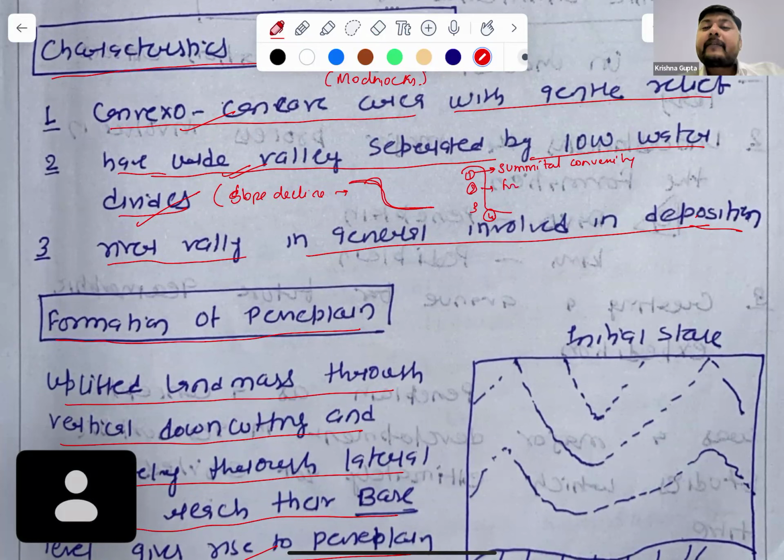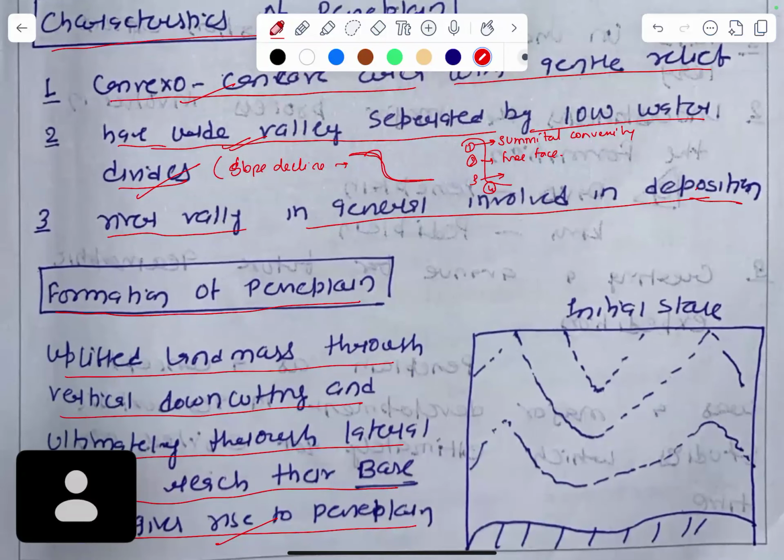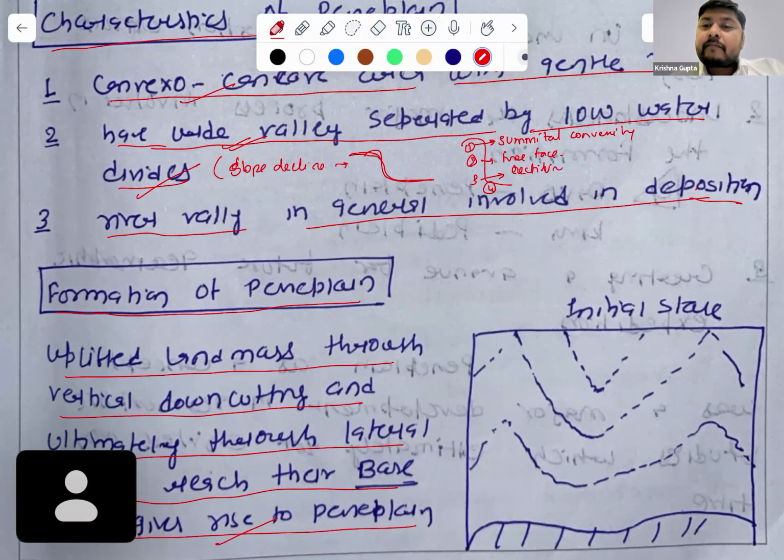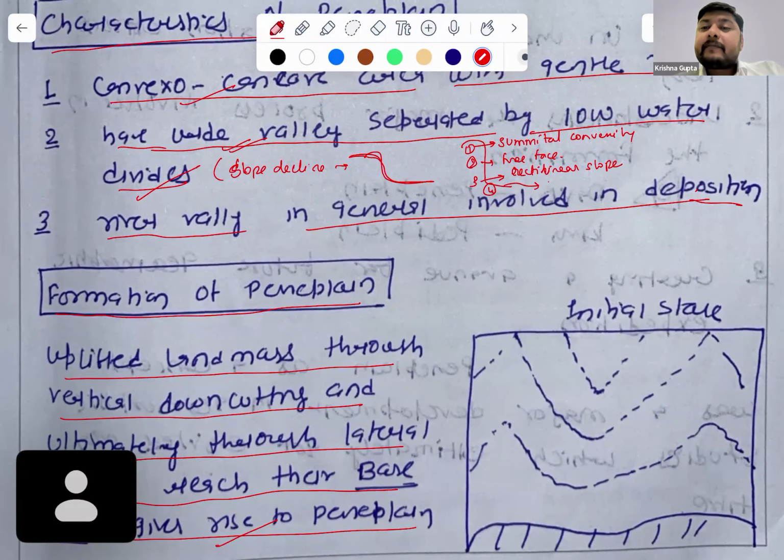Then there is the free face, then the rectilinear slope, and then the concave profile.